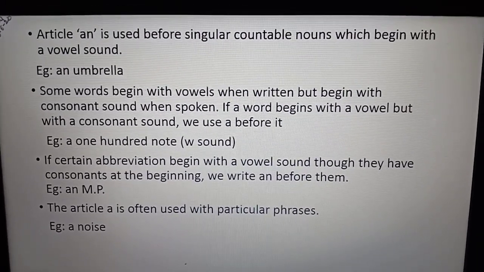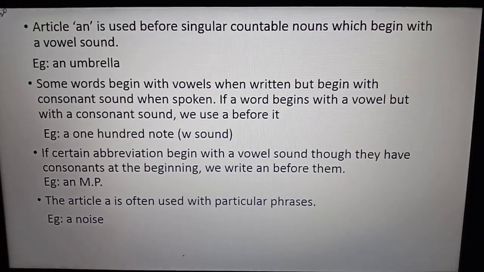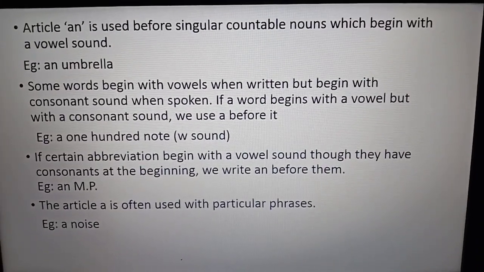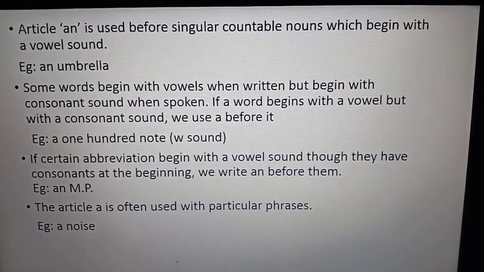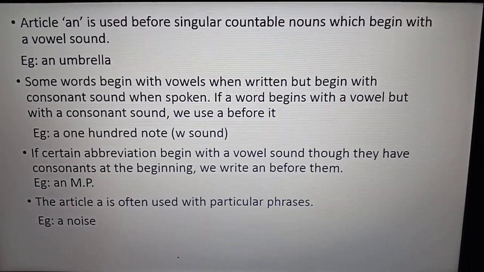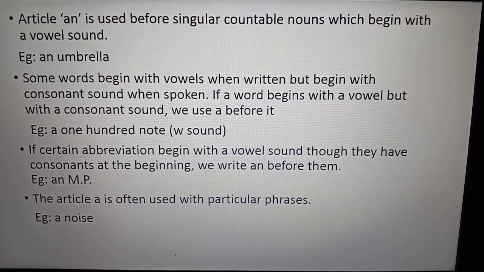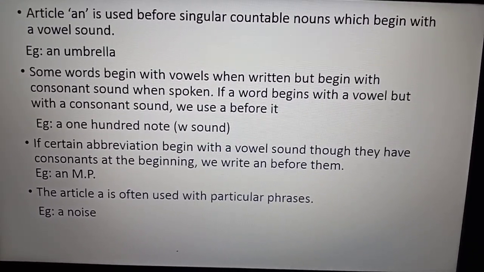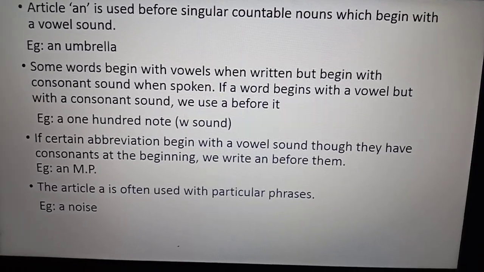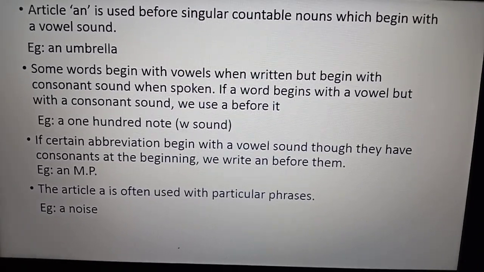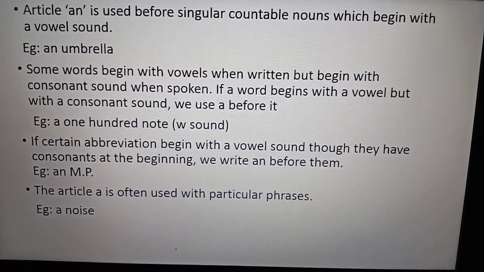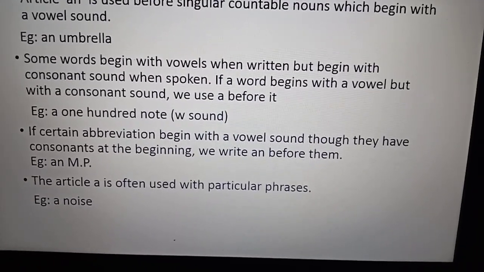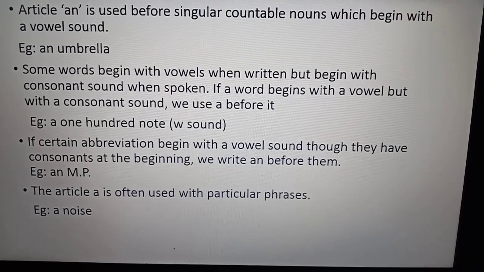We are not going to look at the letter; we are going to look at the pronunciation of that letter. We do not use an blindly with A, E, I, O, U. Though it is written with O, when you say one, the pronunciation begins with W. So that is why we have used a here.